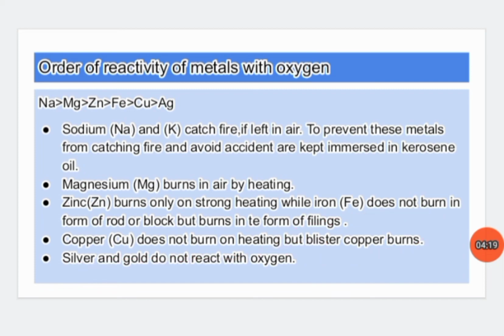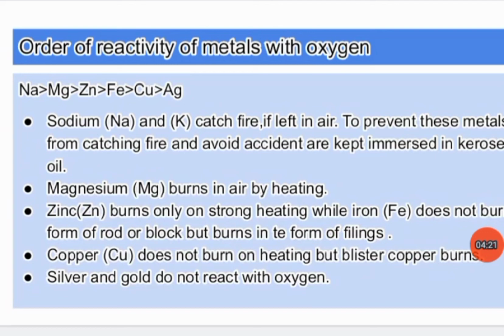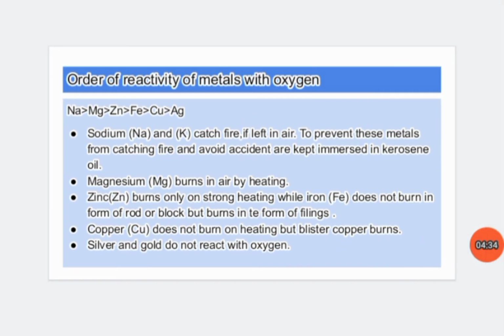Silver and gold do not react with oxygen. So silver and gold are metals which do not react with oxygen. That's why they are used in jewelry making and for other ornament purposes. So this is about the reactivity of metals with oxygen.